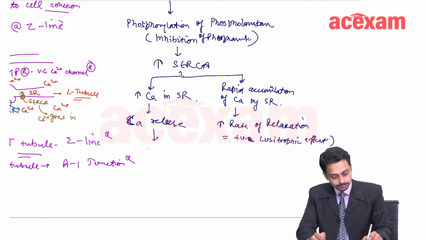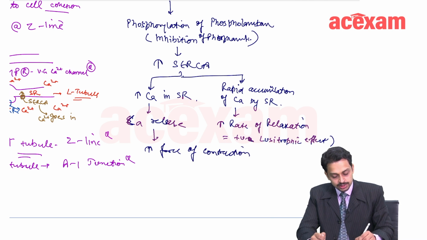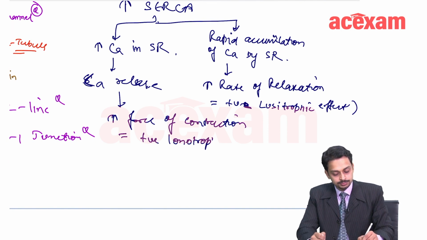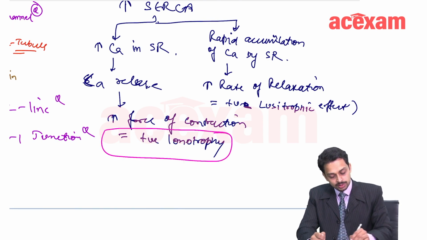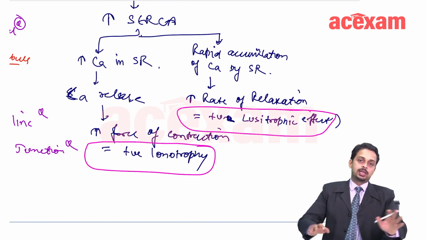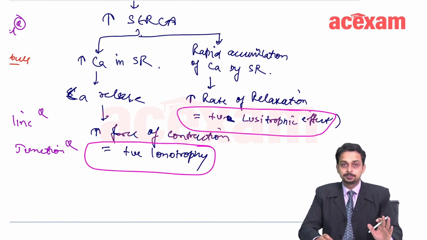It will lead to increased force of contraction. And what is increased force of contraction known as? This is known as positive inotropy. So, these are two things which are happening: positive inotropy and positive lusitropic effect. These two can be explained through SERCA.